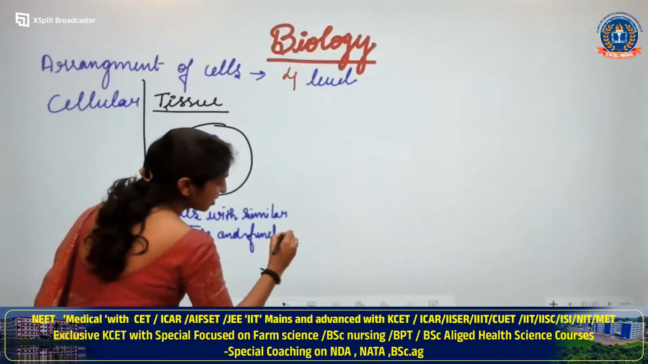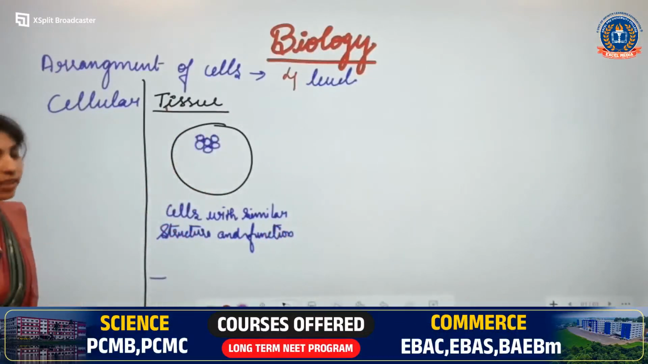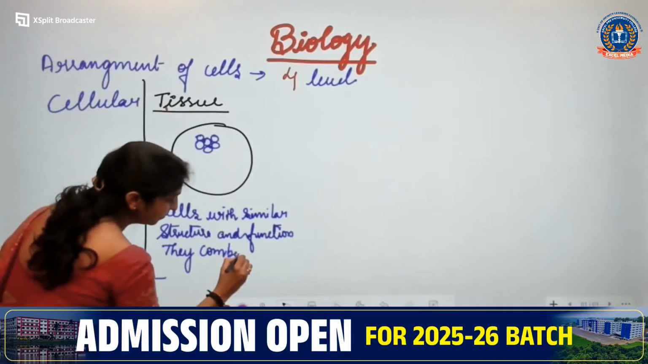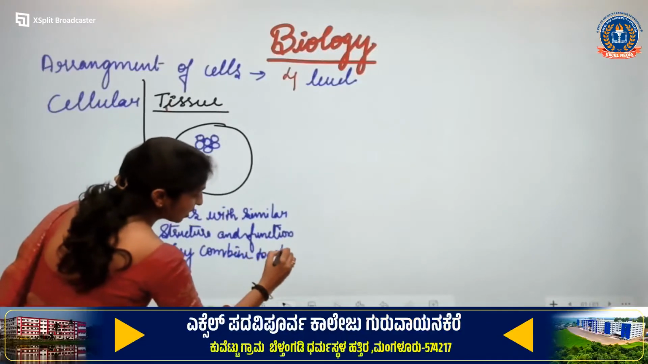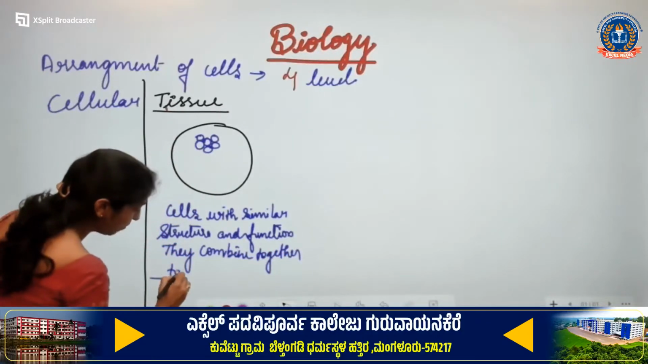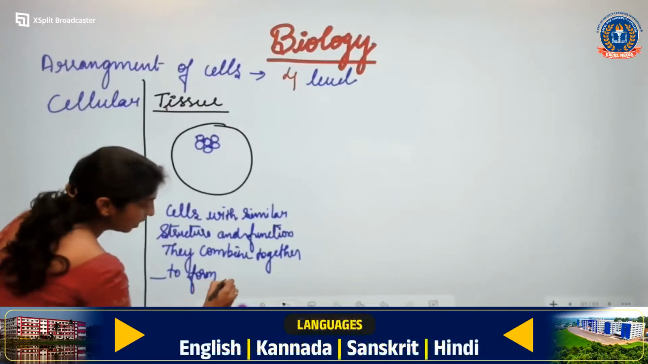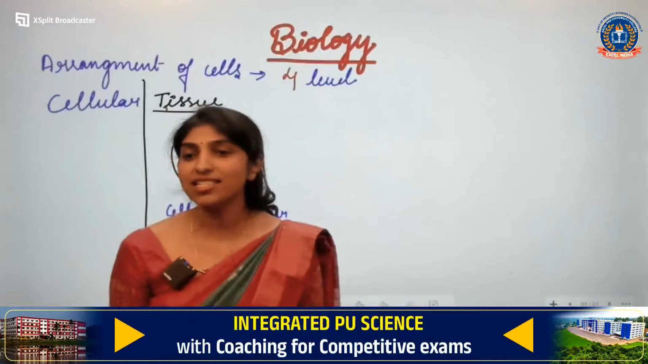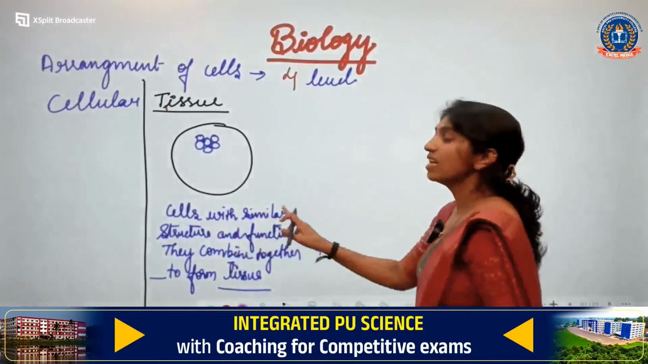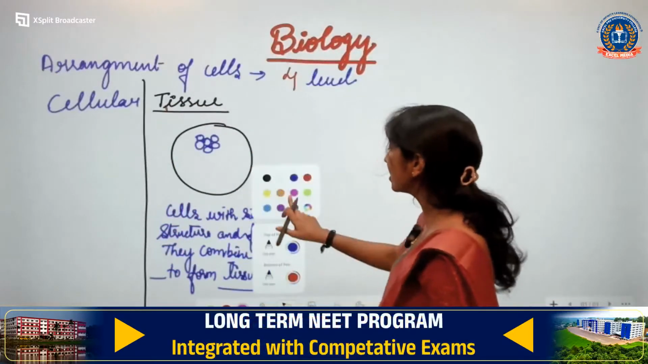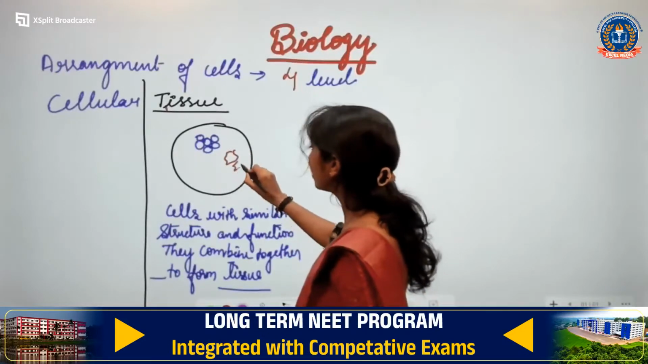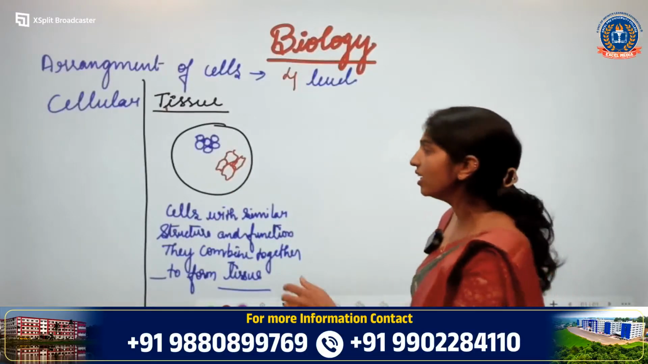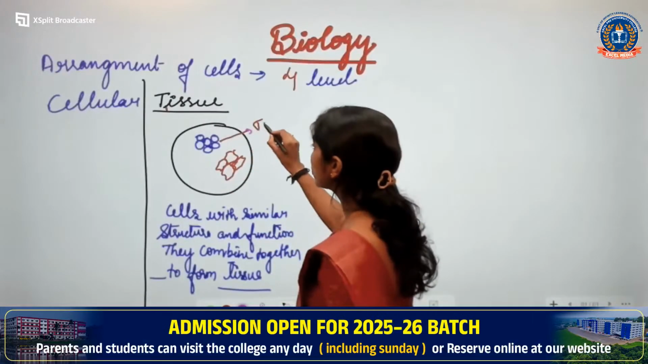What happens to these cells with a similar structure and function? They combine together to form what? To form a tissue. What are the group of cells called? The group of cells are called as tissue. So, the cells which have the similar structure or similar function, all those cells form a group of cells, and we call that a tissue. So can I call this a tissue?